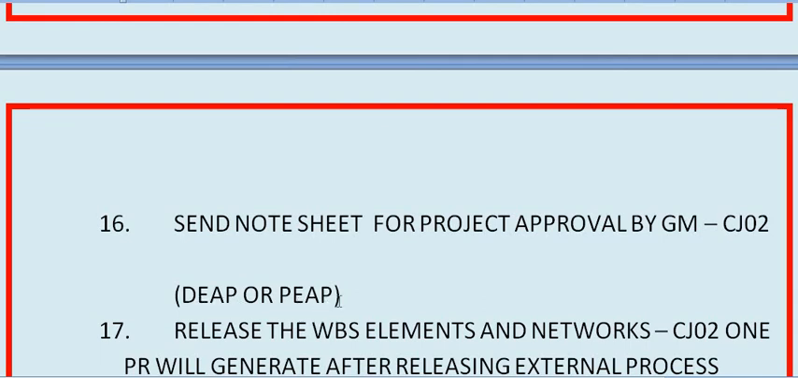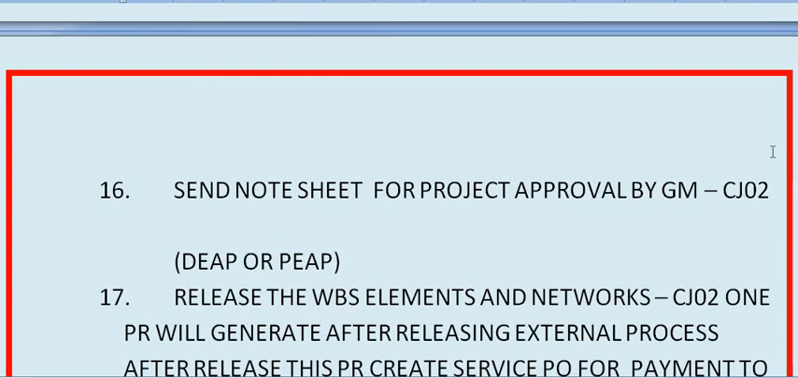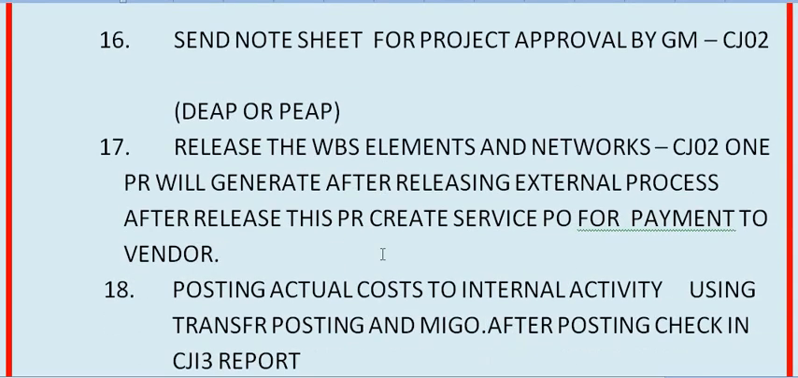Okay, in a civil project generally DAP, in a telecom project we have generally seen PAP, project estimate approved. Okay, or you can use CZ02, select the WBS and project, and change the status to DAP or PAP by SSA heads or competent authority. Okay, now the next step is 17, release the WBS element and network. Release the WBS elements and network in CZ02. Okay, releasing activities for the project as well as the WBS.